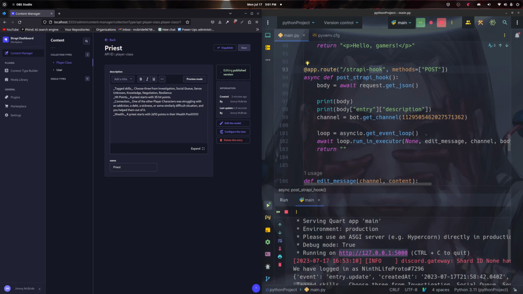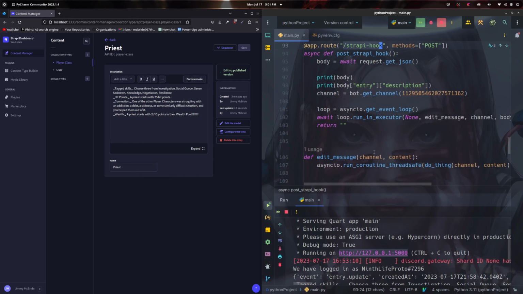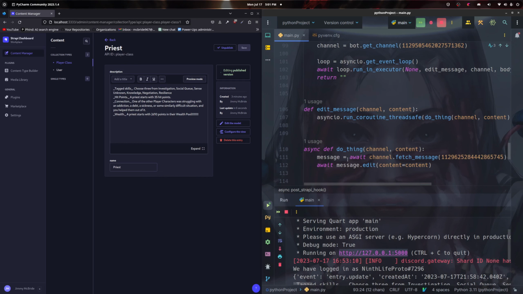So this first thing that I was working on is kind of a proof of concept. We have this Python project, and we have Core, which is kind of like Flask, and it hosts my Strapi hook endpoint so that I can use Strapi to make a webhook that calls it. And then I also have my Discord bot in here that goes to fetch messages and change messages in the Discord channel. Like I said, this was just a proof of concept, just to prove that it works.